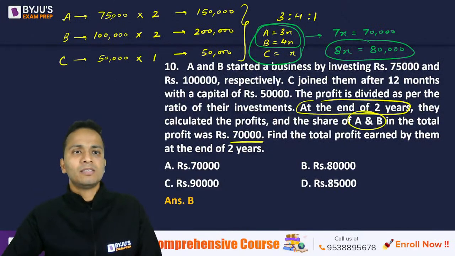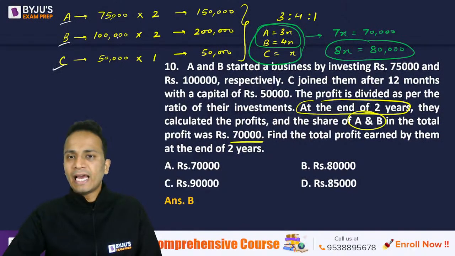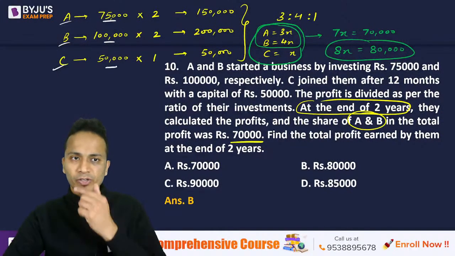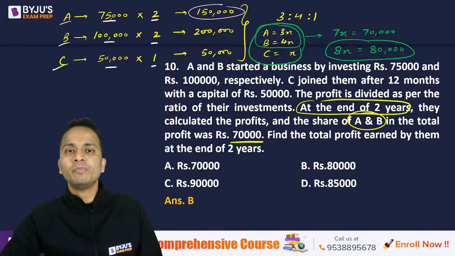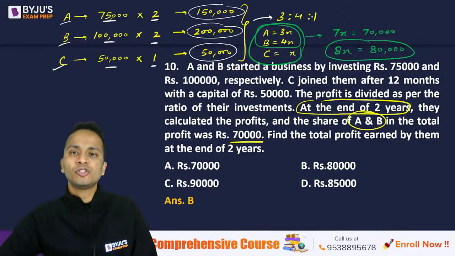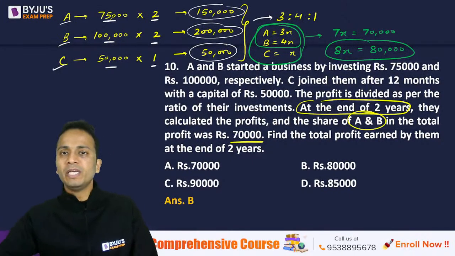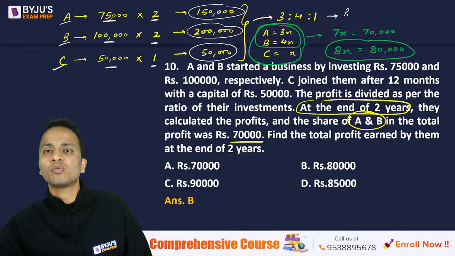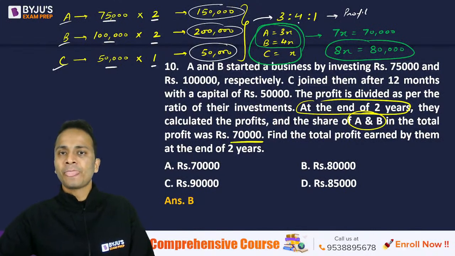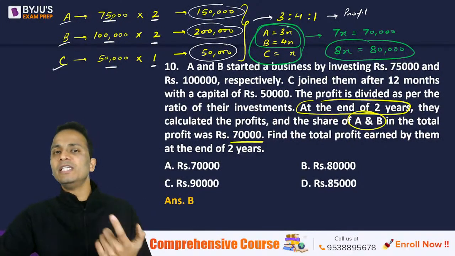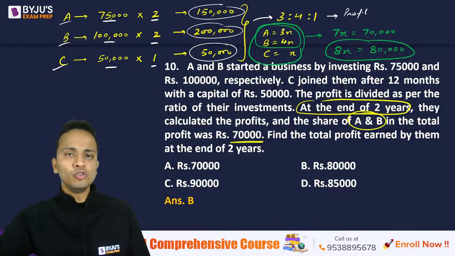Now, Palak, A, B, and C, first of all, I calculated the ratio of the product of their investments and their time periods. So these were their investments and these were their time periods. The values came out to be these three, and the ratio came out to be 3:4:1. So this will be the ratio in which the profits will be divided.